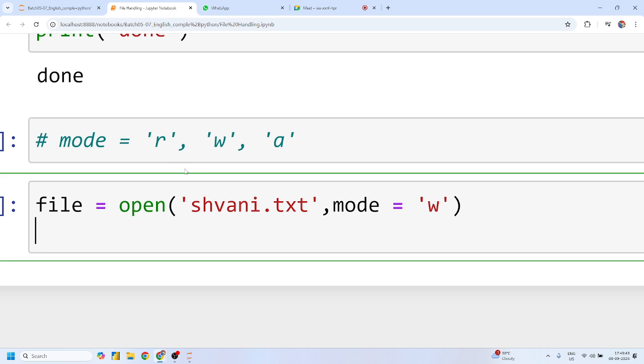So that's why Python developers give you the solution. The solution is to change the mode. Right now I am not opening this in W mode, I am opening this in X mode.